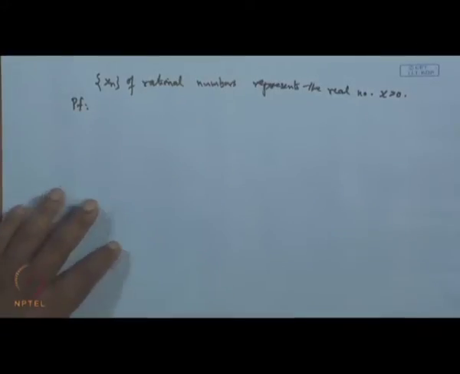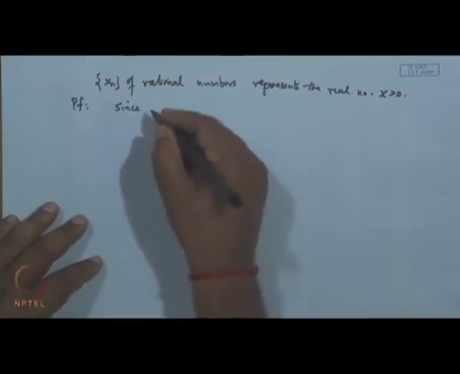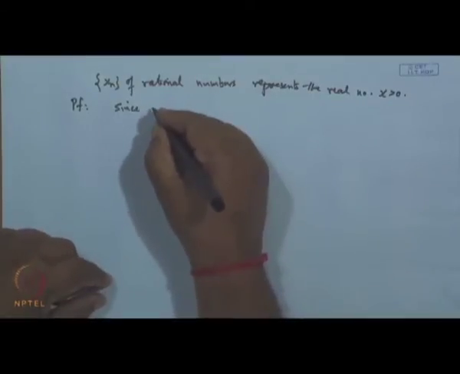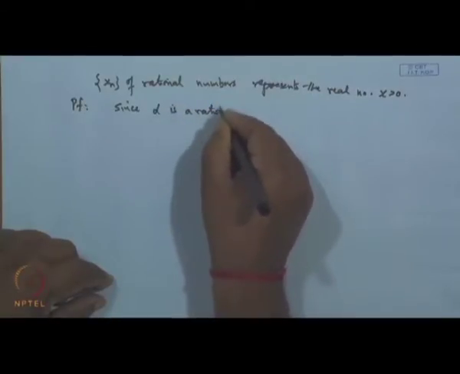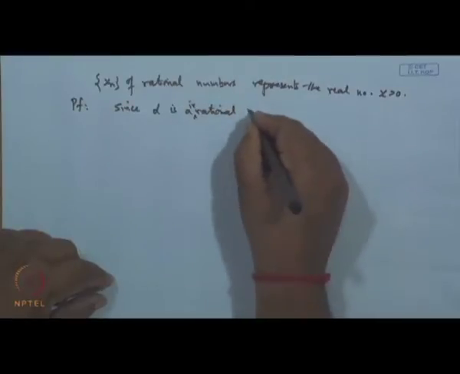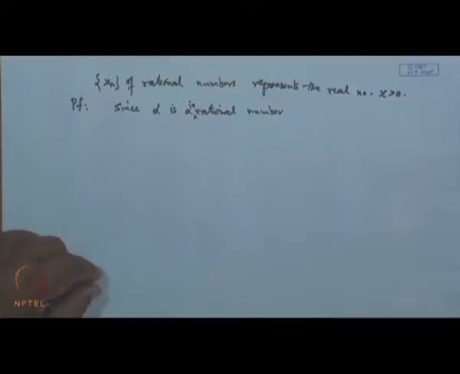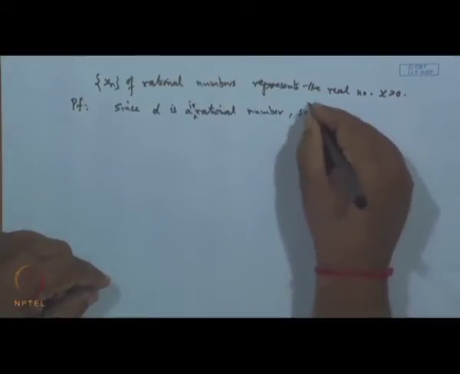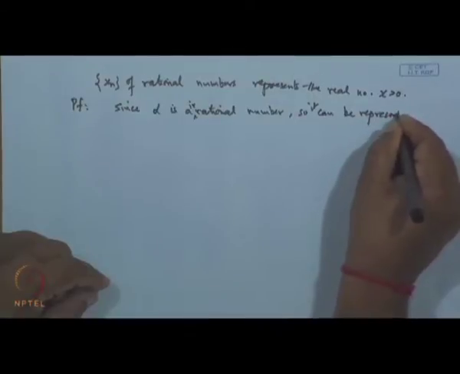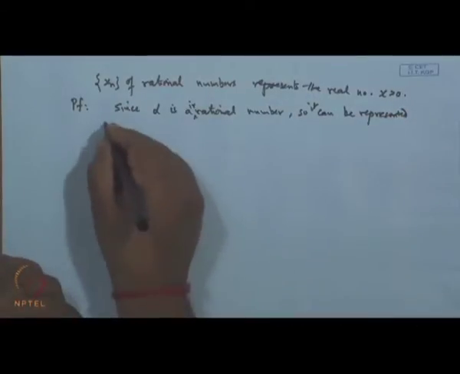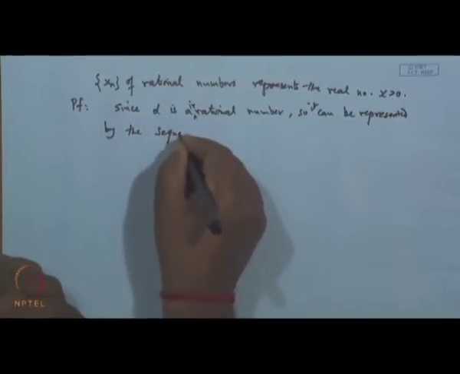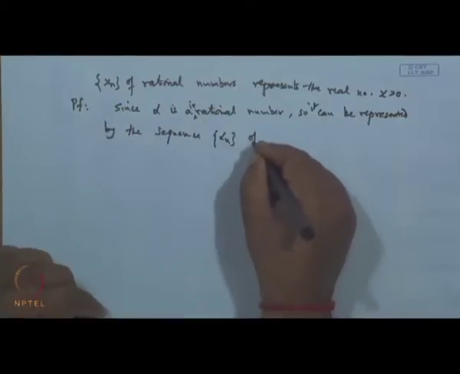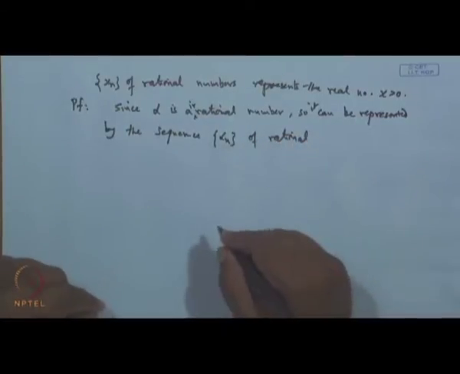Proof. Now, since alpha is an irrational number, it can be represented by the sequence alpha n of rational numbers by Cantor's theory, is it not?